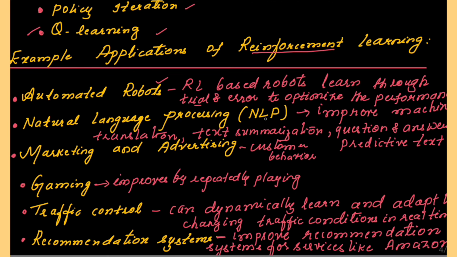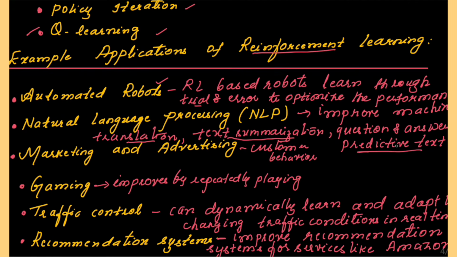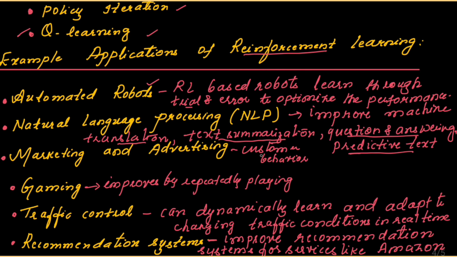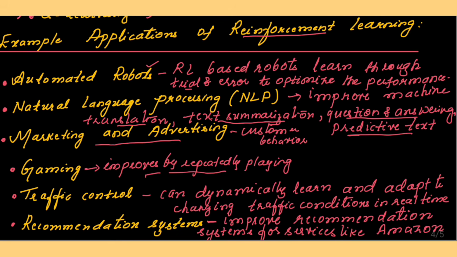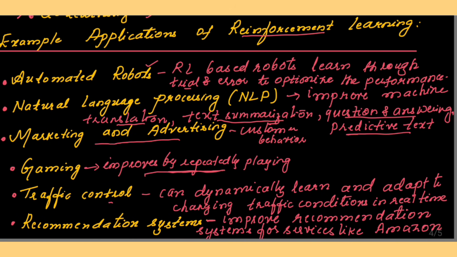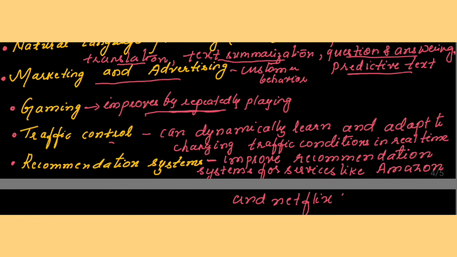Natural language processing is one of the applications. So it will improve machine translation, then question answering, and predictive text. Marketing and advertising, by looking into the customer's behavior. Gaming, as I already said, the performance can be improved by repeatedly playing. Traffic control. The traditional mechanism has certain fixed rules for the traffic, but here you can see that it can dynamically learn and adapt to the changing traffic conditions in real time.